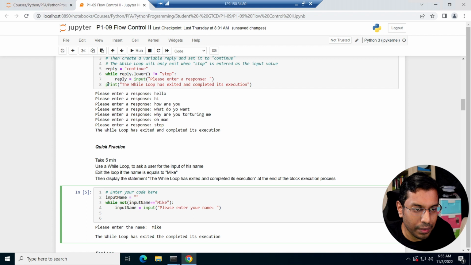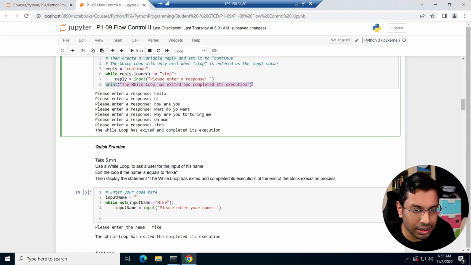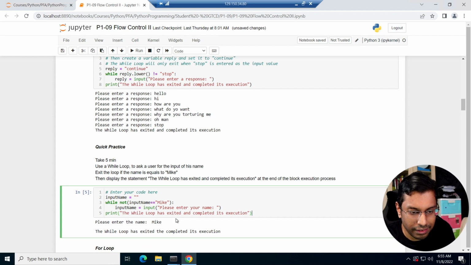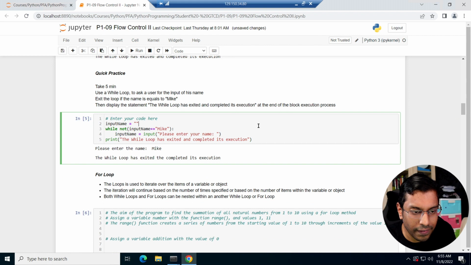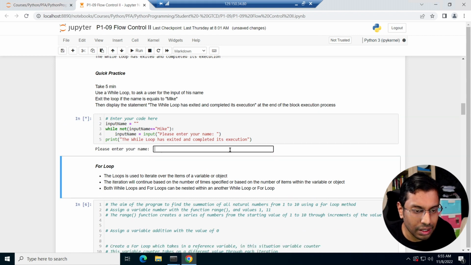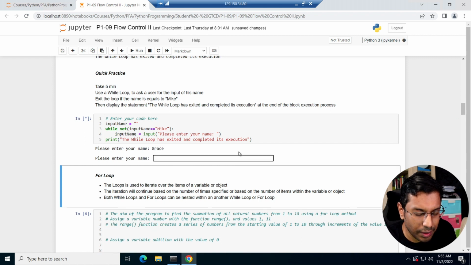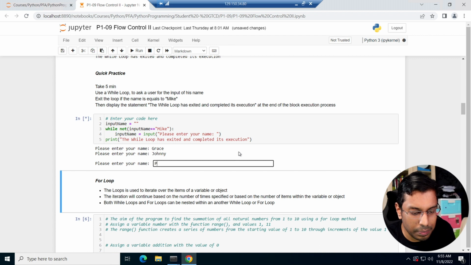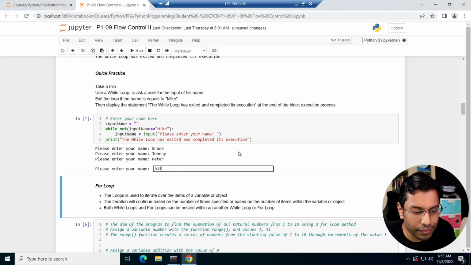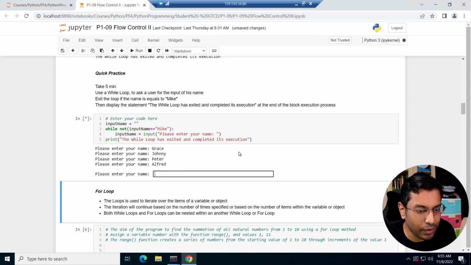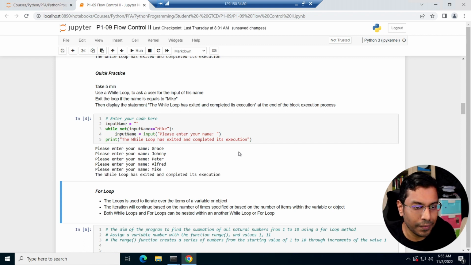So I'm going to copy this and paste this here, right? So in that case, if I keep running this code, as long as my name is not Mike, if I put Grace, if I put Johnny, if I put Peter, if I put Alfred, it's going to keep asking me for a name, right? Until I put Mike, it will exit the loop.